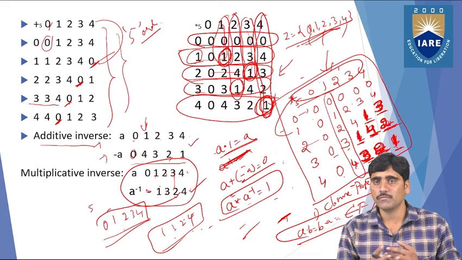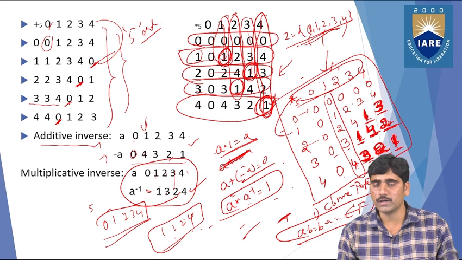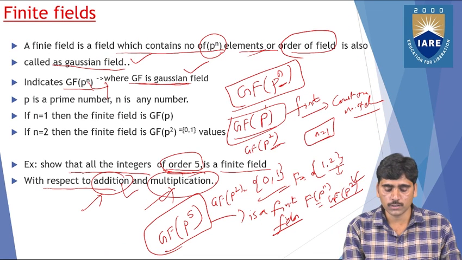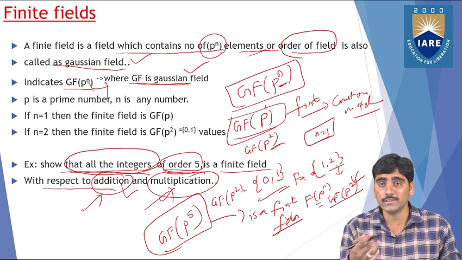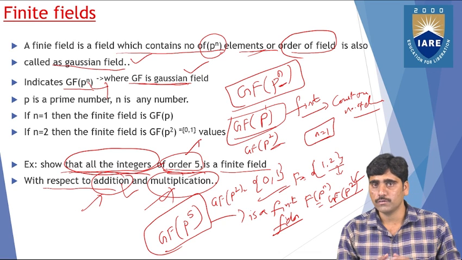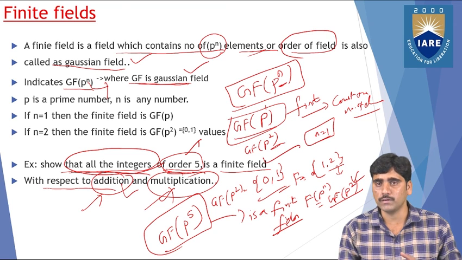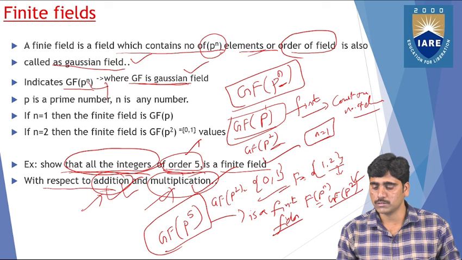A finite field is also called a Galois field. This is how you can understand all the field concepts with respect to the addition and multiplication operations. So what we conclude is that we are showing that the integers of order 5 form a finite field with respect to addition and multiplication. This is what we set out to show, and we have done it. So this is the way you can understand.